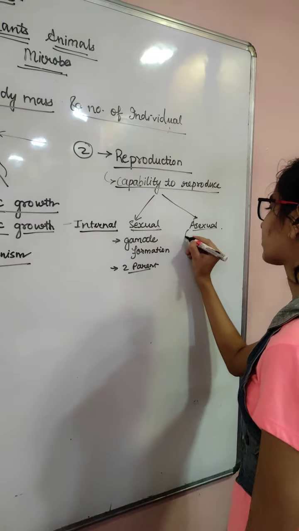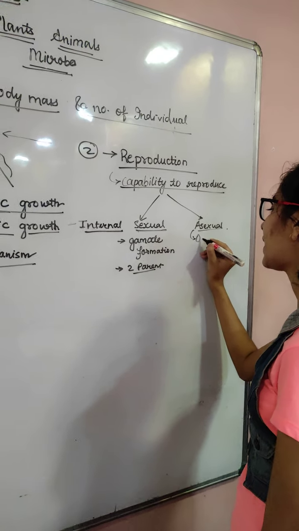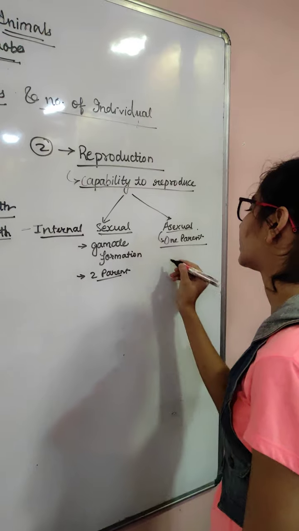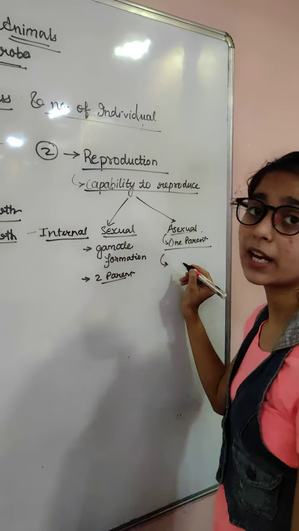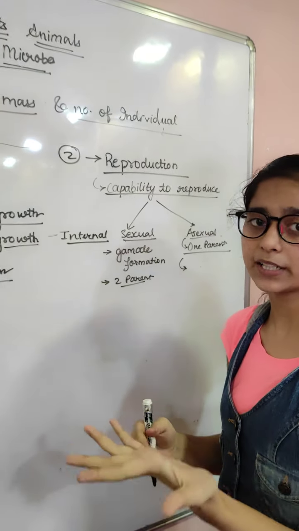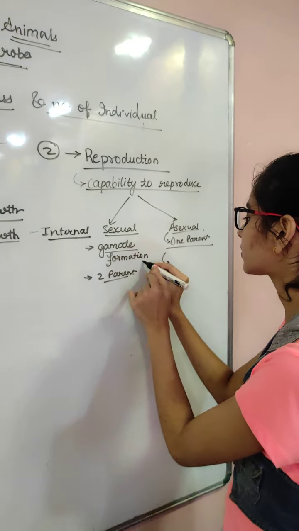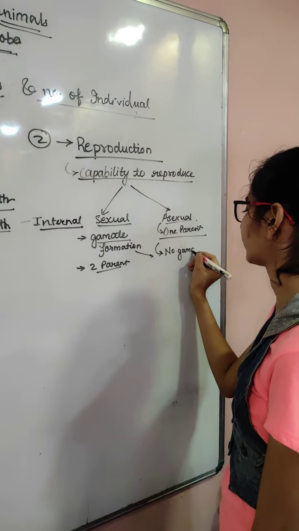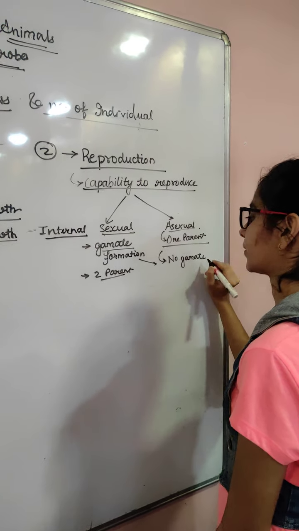Now talking about asexual: here only one parent is there. That does not mean single parenting. For example, we have read about regeneration and binary fission. There is no gamete formation, no sex cells are present.